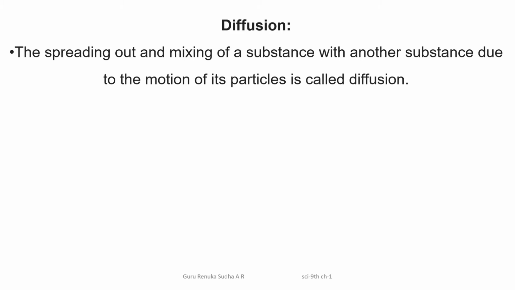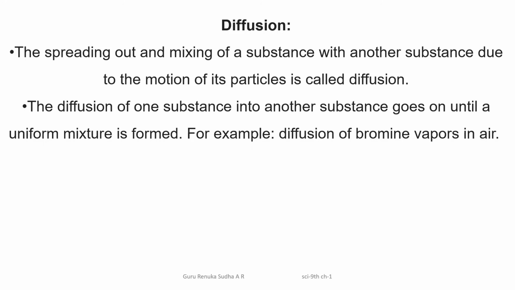Spreading of smell you can understand by observing this. The spreading or mixing of substances with other substances is due to the motion of the particles. Diffusion occurs when one substance combines with another substance, and it goes on until a uniform mixture is formed.